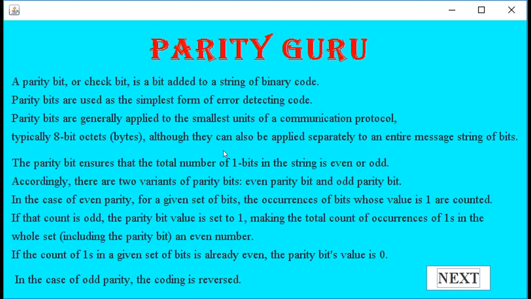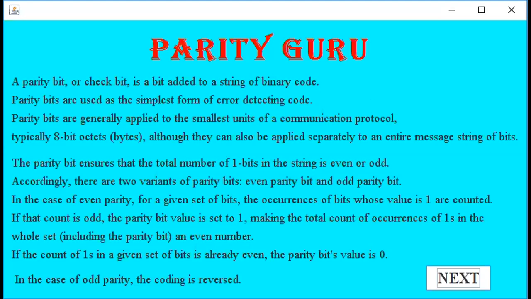Parity bit is a bit that is added in the binary code. They are the simplest form of error detecting code. Probably when we send a message in the transmission line, there are chances that it can be altered with noise or there can be some error with the transmission. So a parity bit is always added with the code, so that either all the code reaches the receiver successfully, or if it reaches the receiver with some error, then the receiver can easily detect the error in it.